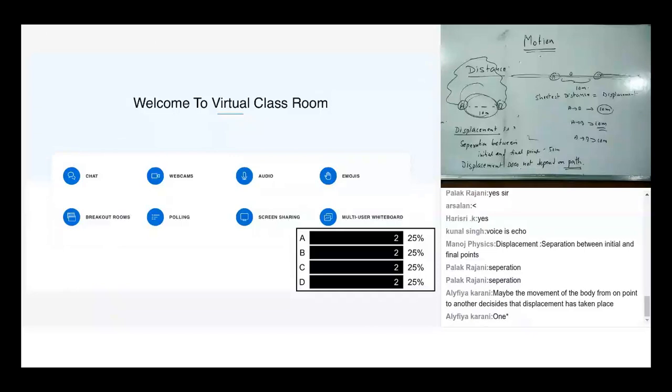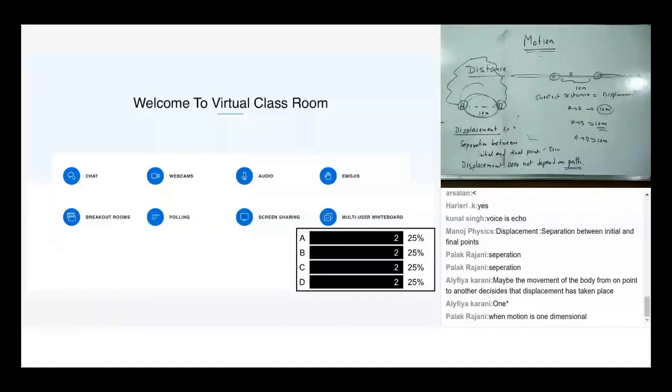And then under what condition can I say displacement is equal to shortest distance between 2 points? Under what condition can we say displacement equal to shortest distance? When motion is one dimensional. That's right.